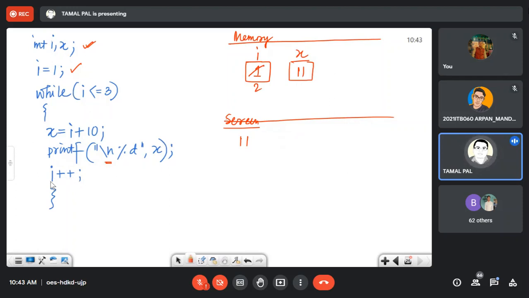Now again it will check if I less than equal to 3 or not. Current value of I is 2. So 2 less than equal to 3. That is also true.